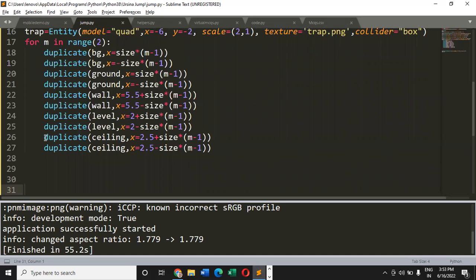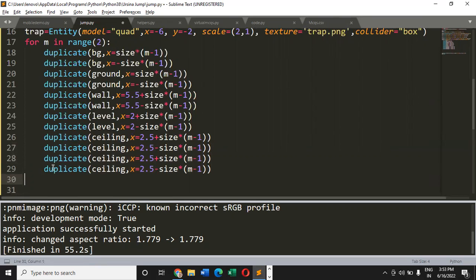It's very simple. We can use this duplicate code, and we can simply tell the interpreter to create duplicates for this trap. And here we have to change the values. So let's make it 6, and here also I'm putting 6.